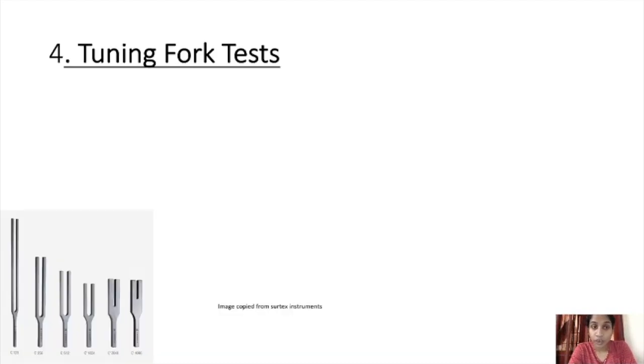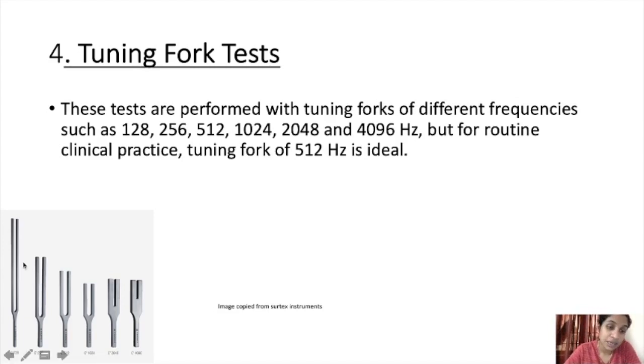So these are tuning forks. The next method is the tuning fork test. In the tuning fork test, the Rinne's, Weber's, ABC and all will come. Before that, we will learn how to use a tuning fork, right? These are different frequency tuning forks. These tests are performed with tuning forks of different frequencies such as 128, 256, 512, 1024, 2048, 4096 Hz.